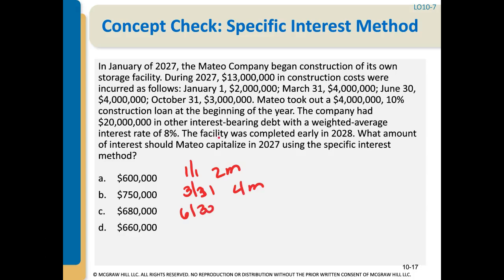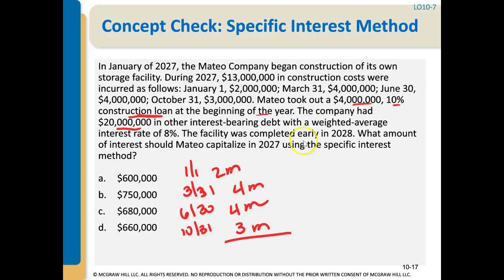On June 30th we incurred another $4 million. And on 10/31 was $3 million. And then it says Mateo took out a $4 million 10% construction loan, so that's specific for the construction at the beginning of the year. And the company had $20 million in other interest-bearing debt with a weighted average interest rate of 8%.